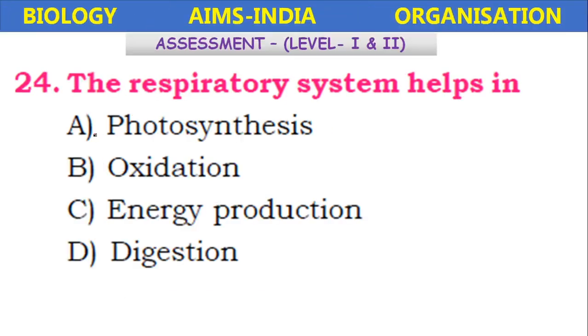So these are all level 1 questions. The respiratory system helps in photosynthesis, oxidation, energy production, digestion. Respiratory system helps in energy production.